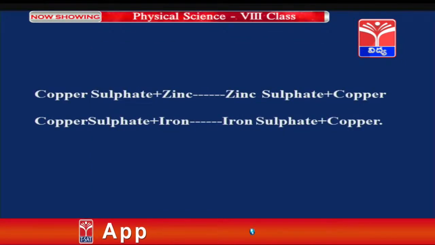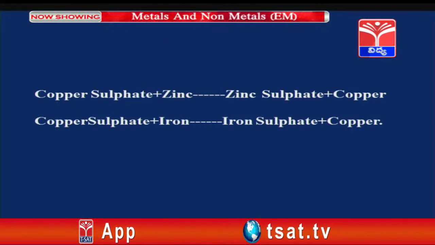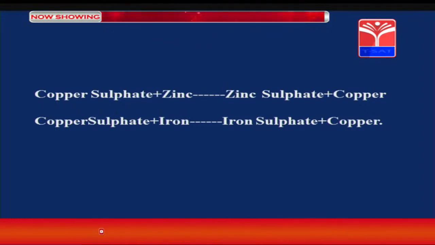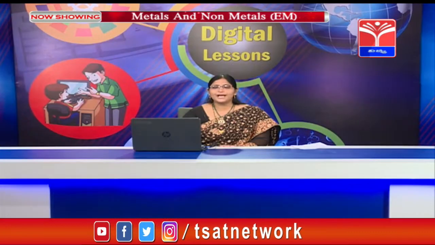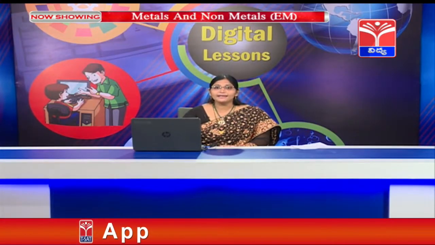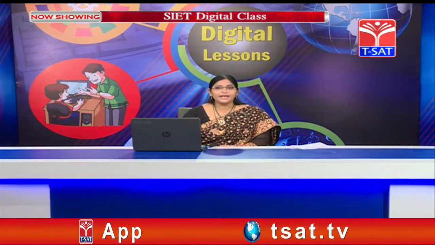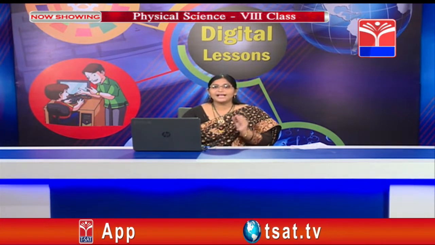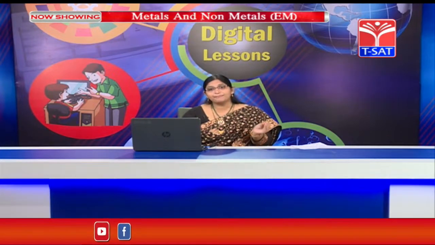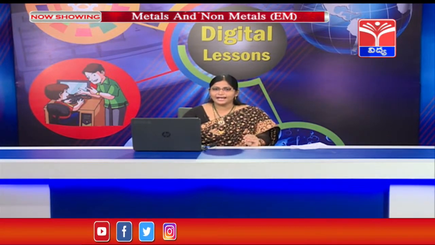Copper sulphate, when it combines with the zinc, forms zinc sulphate and copper is formed. Whereas copper sulphate, when it reacts with the iron, iron sulphate is formed and copper is released.